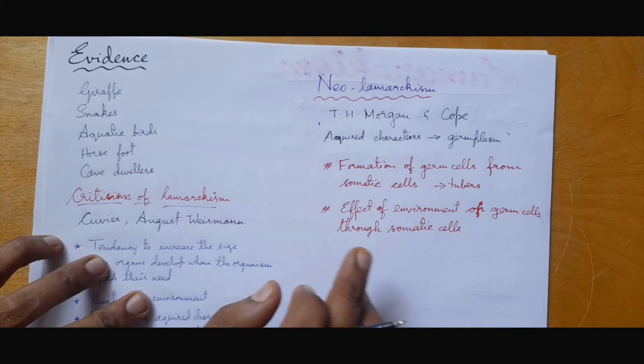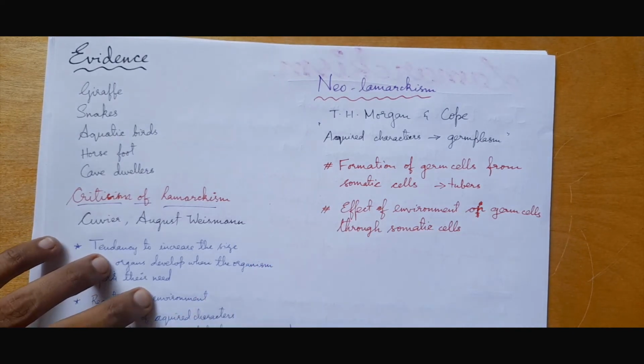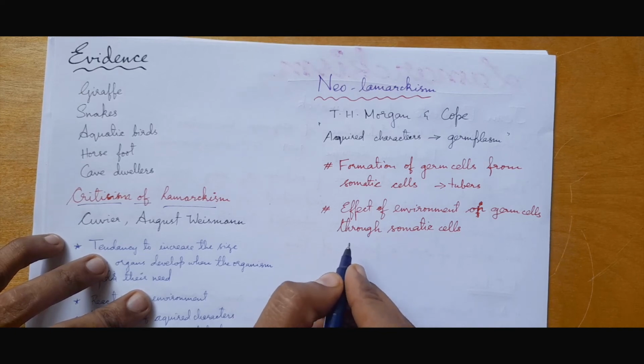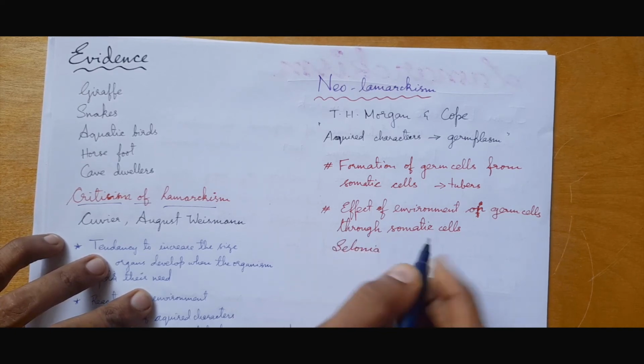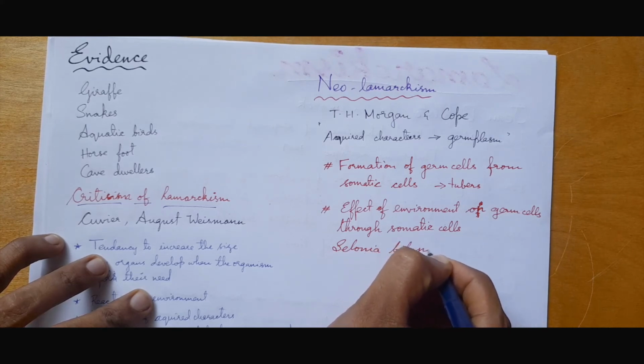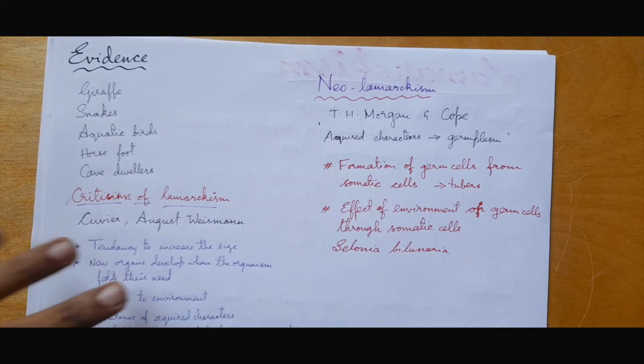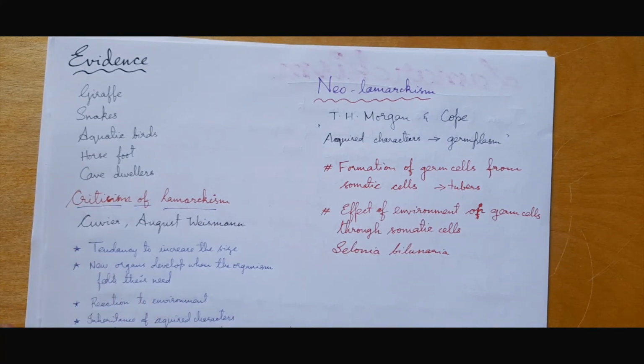For this they gave the example of a moth called Celonia bilunaria. This is a kind of moth which was actually pale in color, and due to an environmental effect,